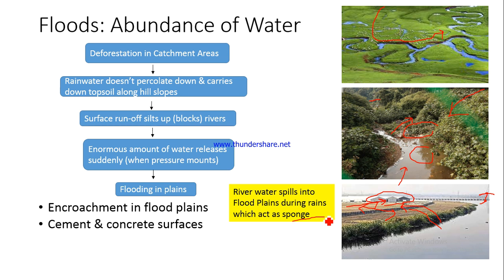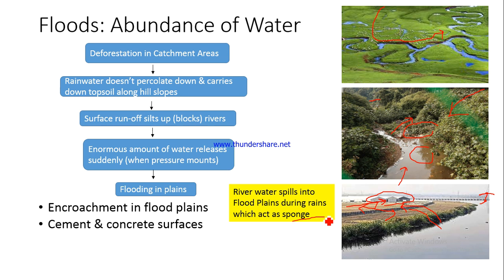Again, in our urban areas, there is a lot of cement and concrete surfaces. We find abundance of cement and concrete surfaces, and you do not find surfaces without any cement or concrete cover. So what will happen if there is cement or concrete cover on the surfaces? The water would simply have no channel to percolate down. It would not be able to percolate down.